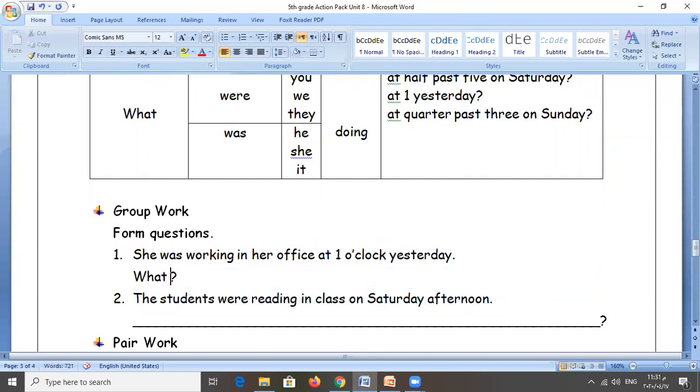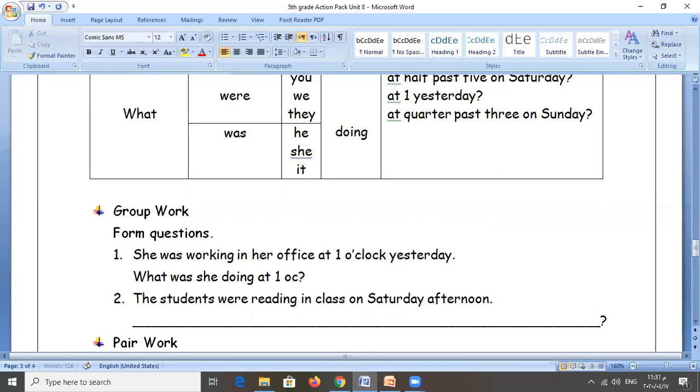After what, we need to use was or were. So we have she, so we need was. We need the subject, which is she. Then we need to add doing. Yes. It is obligatory. It is not optional. Always use doing with WH, which is what. What was she doing? Now we need the keyword, which is at